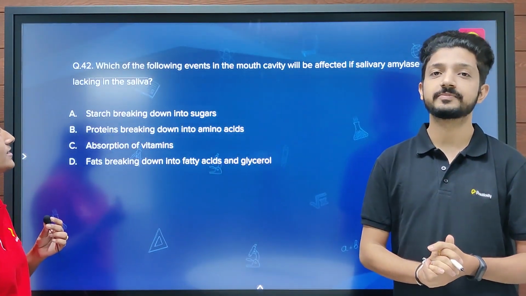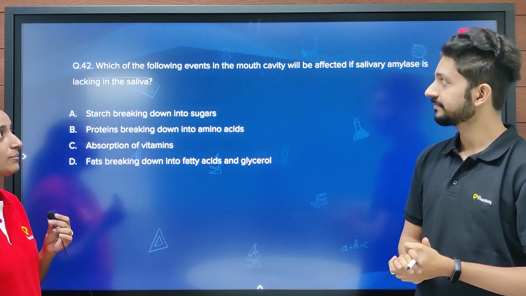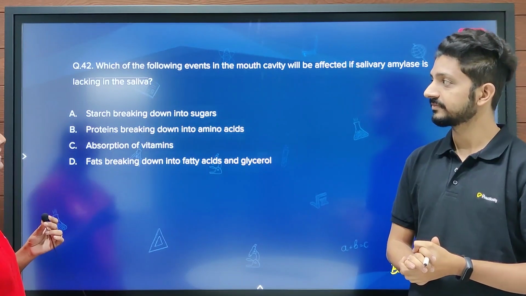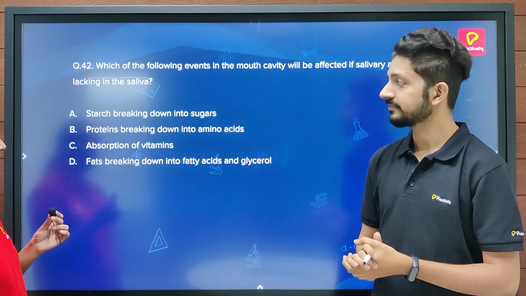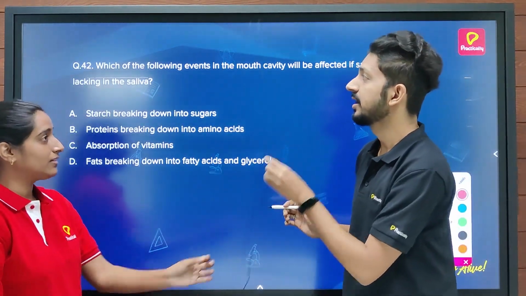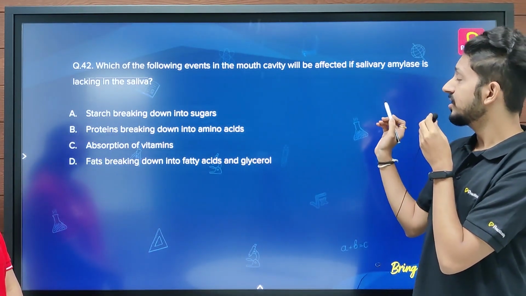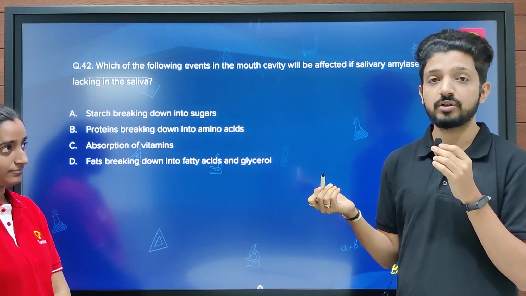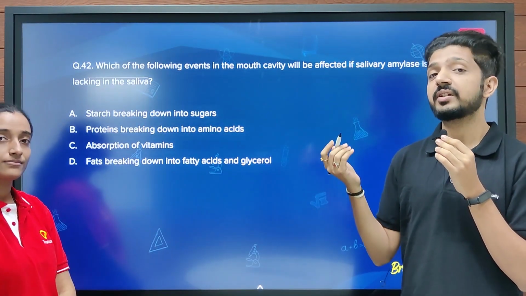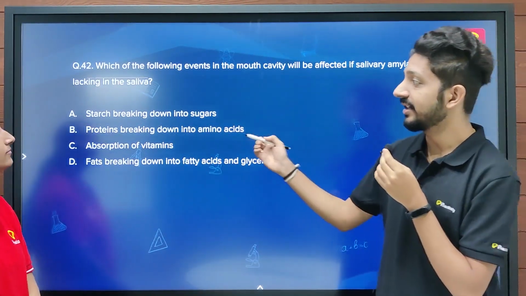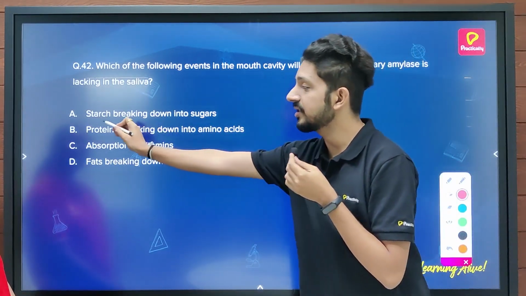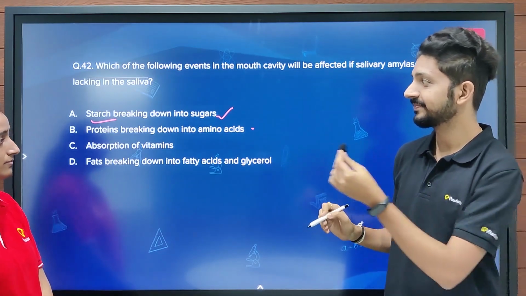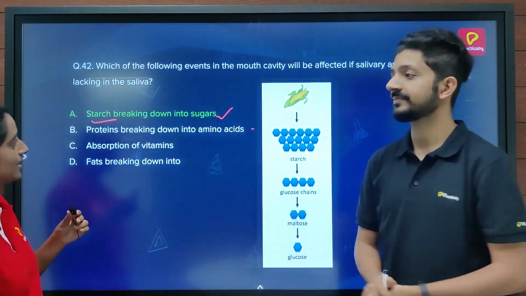So the question is, which of the following events in the mouth cavity will be affected if salivary amylase is lacking in the saliva? And the options are these. Since the question is about salivary amylase, and we all know that salivary amylase plays an important role in digestion of the carbohydrates or starch. And if we read the various options, starch is mentioned in option A, hence this should be the correct answer. That is the correct answer.